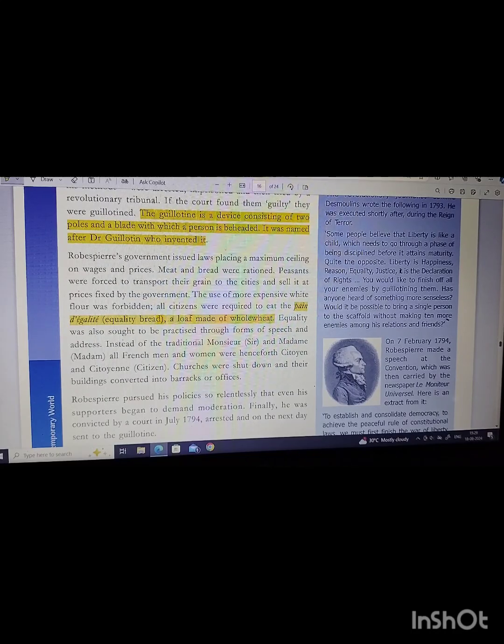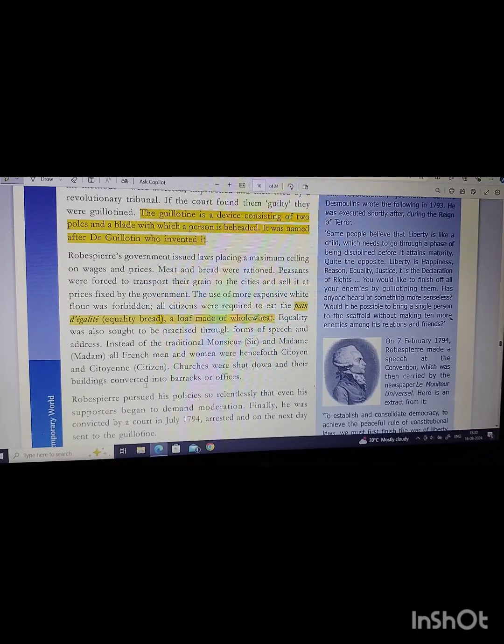Equality was also sought to be practiced through forms of speech and address. Like in earlier France, the men were called monsieur and the women were called madame, and now all French men and women will henceforth be called citoyen and citoyenne. Churches were shut down and converted into barracks or offices.